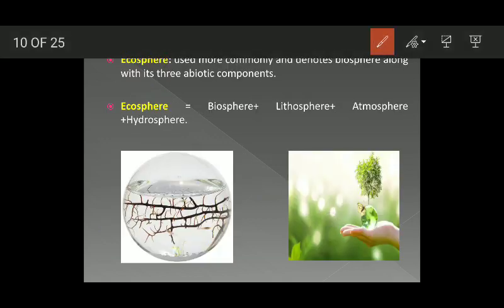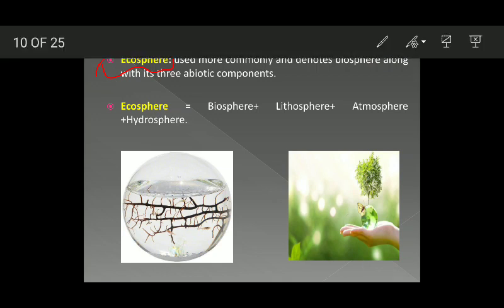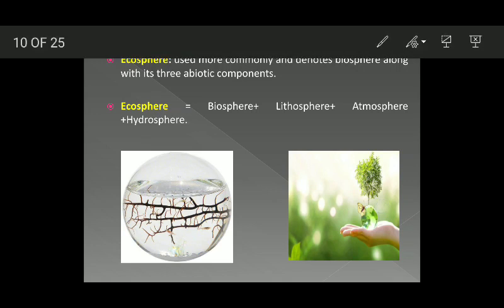Now, presently, a more commonly used term is ecosphere.